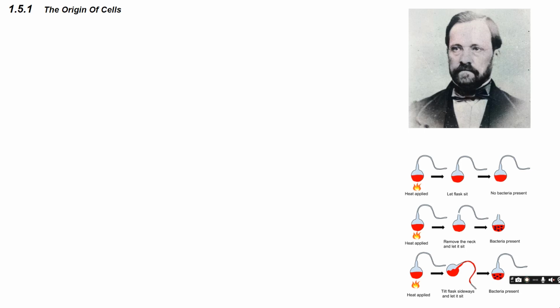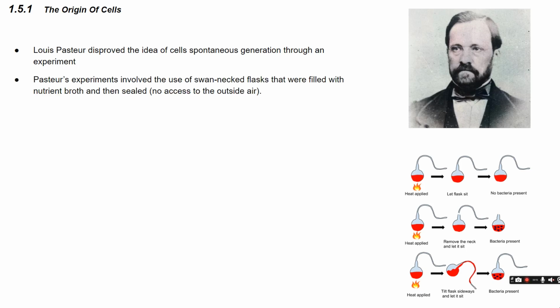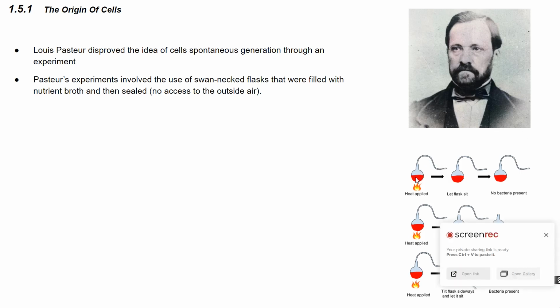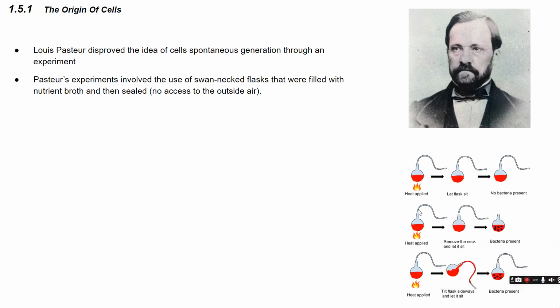So first we'll be talking about the origin of cells. So Louis Pasteur disproved the idea of spontaneous generation, which was widely believed at the time, through his experiment. His experiment involved the use of swan-necked flasks, as we see here, that were filled with nutrient broth and sealed, which allows no access to outside air.